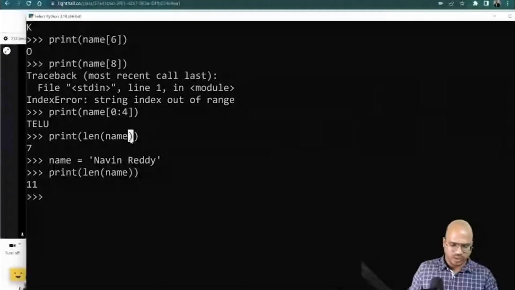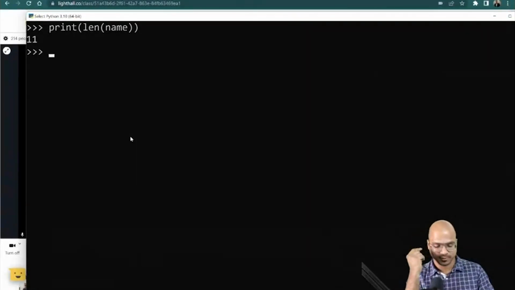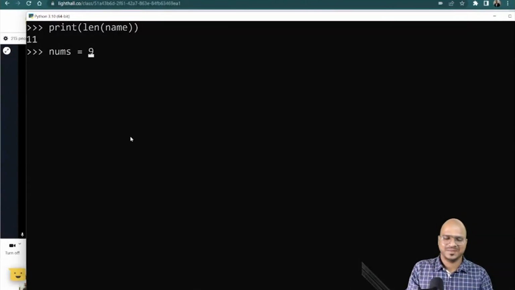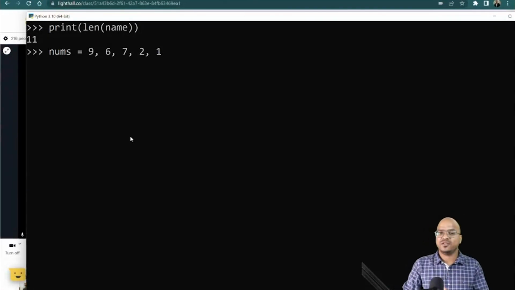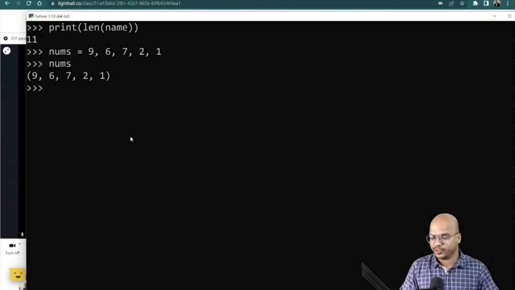Okay. What else we can do is, what if you have not one number, you have multiple numbers? So now we know, if you have one number, you can say num equal to 9. What if you have 5 values? In this case, you can give a variable name as nums. It's not compulsory to have a plural name, but just to make sense. So what if you have 9, 6, 7, 2, 1? Let's say you have 5 numbers. Can you assign 5 numbers to one variable? Okay, it is accepting it. If I say nums, it got the value.